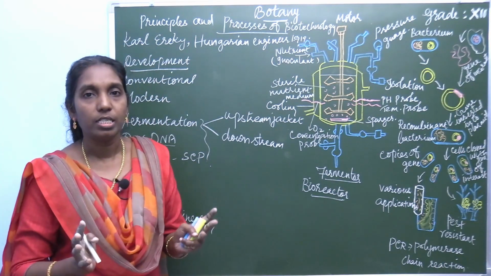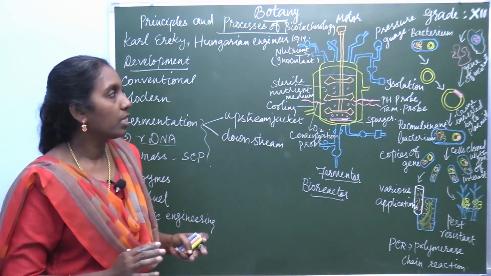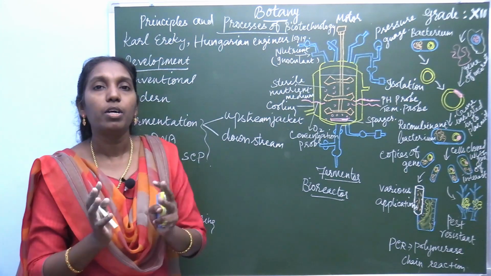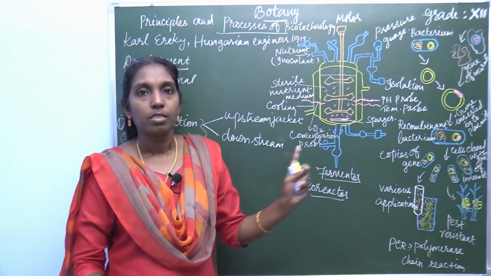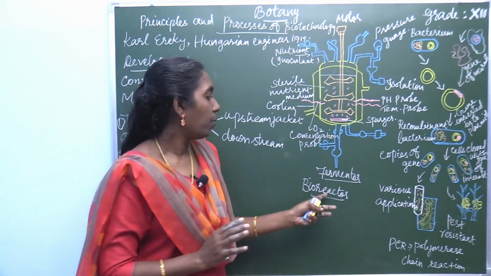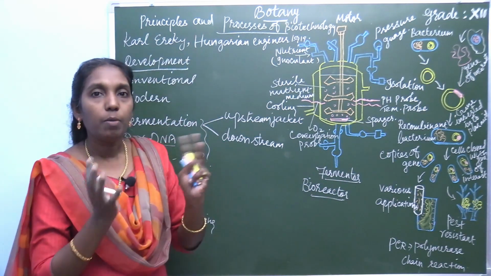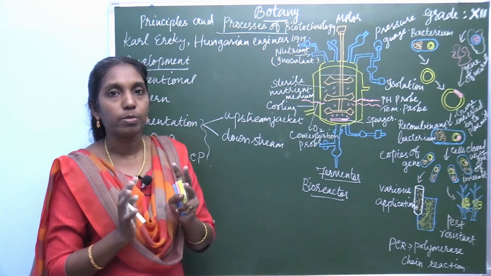Then what is the procedure? First, depending upon the product, the fermenter is selected. The selection of the fermenter or bioreactor is chosen depending upon the substance or the microbes.